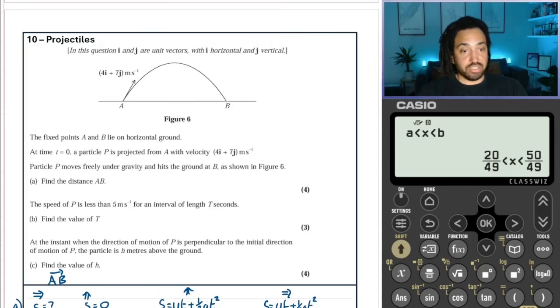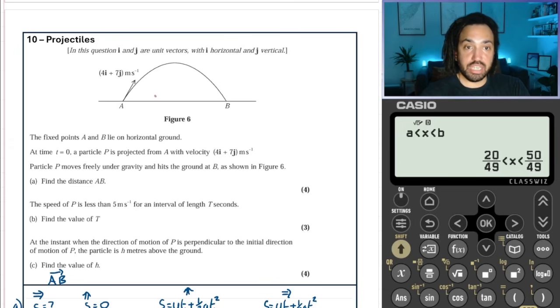Okay, so the question says, at the instant when the direction of motion is perpendicular to the initial direction of motion of P, the particle is h above the ground, find h. Okay, so initially you can see here that it's going in that direction, which means that it's going along 4 in the i, and it's going up 7 in the j. So we could say the gradient of that is 7 over 4.